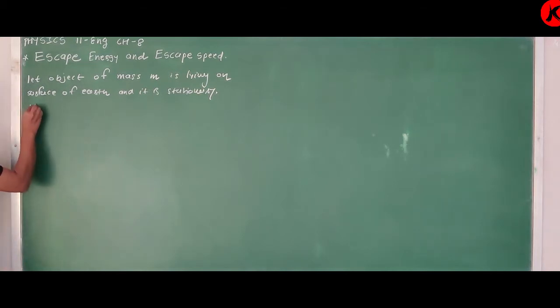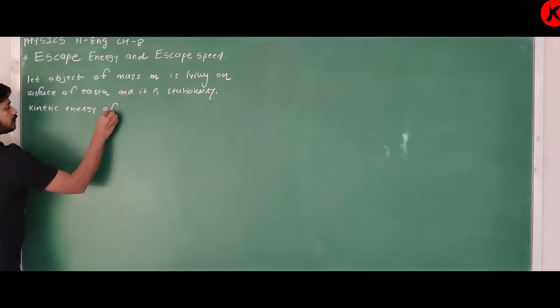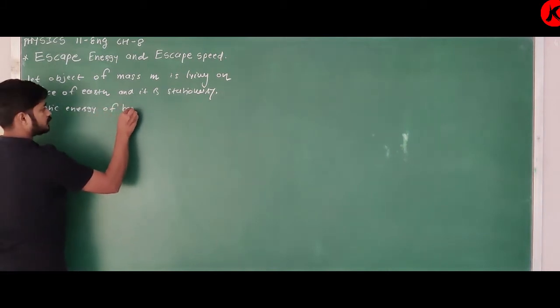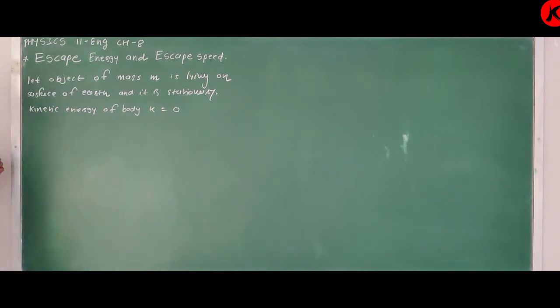So, the kinetic energy of the object, K, is equal to 0.